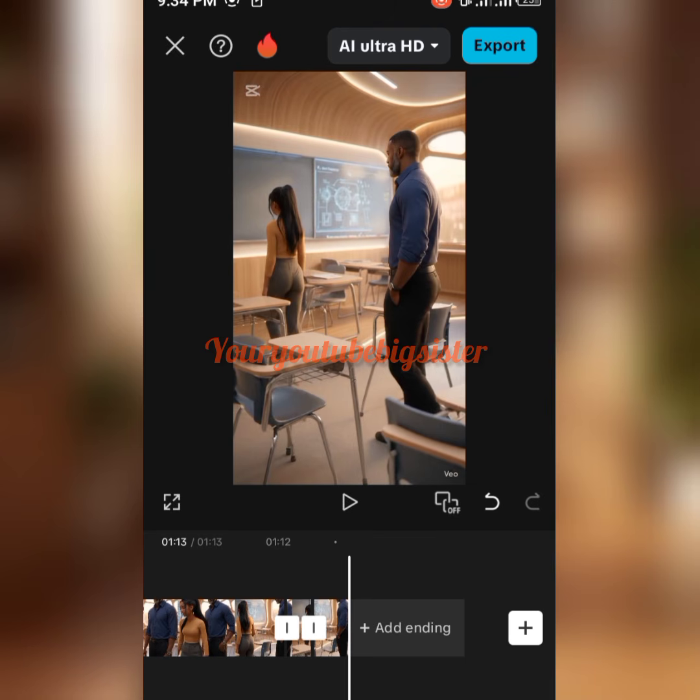And remember, this is a free AI tool. You don't have credits, you don't have to subscribe. This is a free AI tool. You can keep generating your videos no matter how long it is, if you have the strength and if you have data, right? You are good to go with this app.